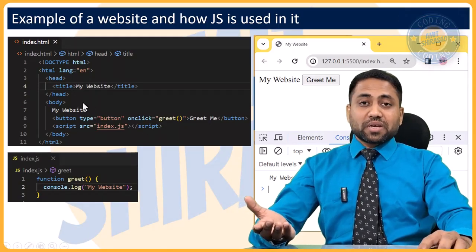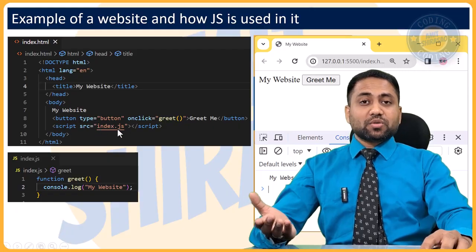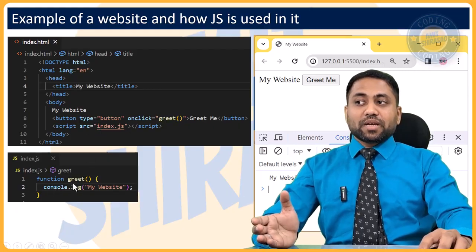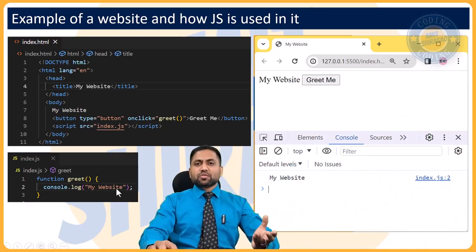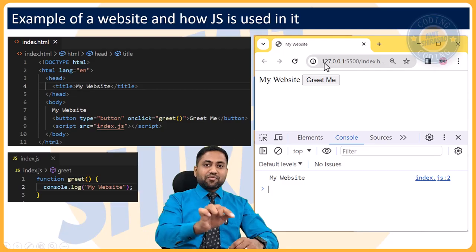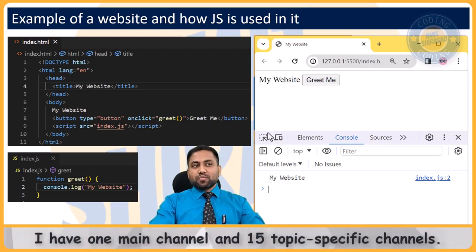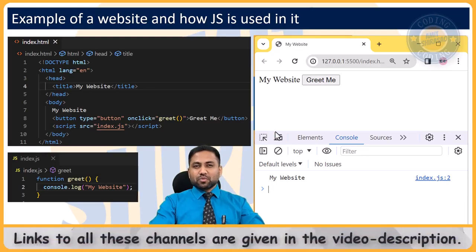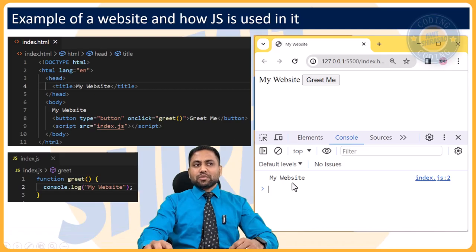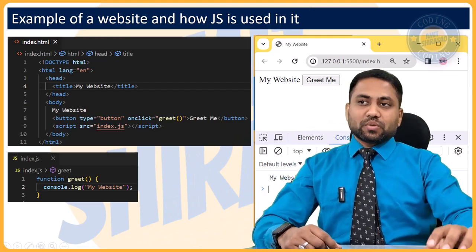The function is not written in this file, but this file has a link to the index.js file, and that file has the greet function. So what does the greet function do? It just console outs my website. Consoling out means you just press F12, which will open this part, called the developer tools, and it will have a console. Here you can console out things. It is just for debugging, so that you know what the value of so and so variable is. If you want to debug, you can always console out the values. So this is what is done.